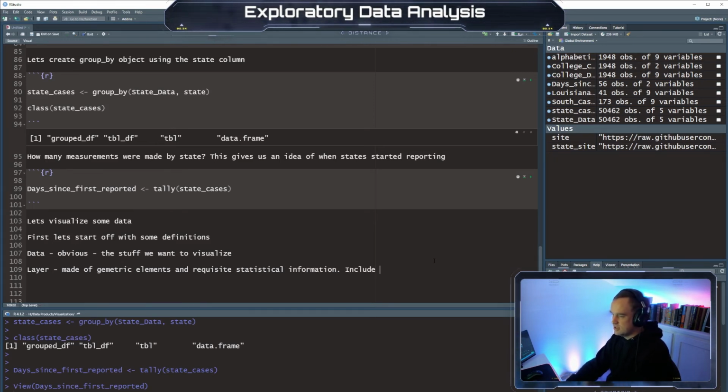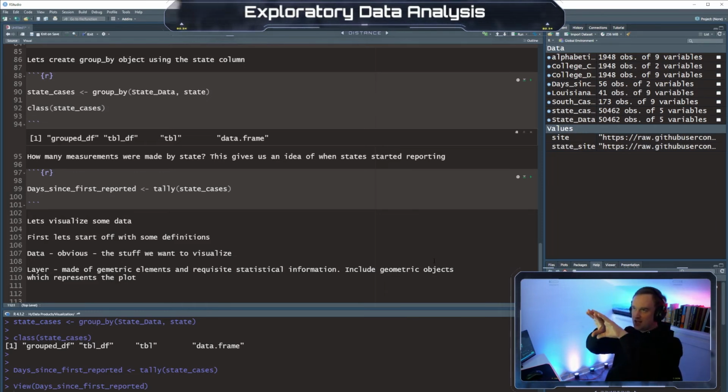This includes geometric objects, which represents the plot. So when we are doing things like ggplot, it'll ask for a layer. We'll add layers like geom layers, and so that has the geometric elements that we're putting onto the plot. So you can imagine a white piece of paper as our ggplot object with some info in there, and then we're putting layers of images on top of that, right?